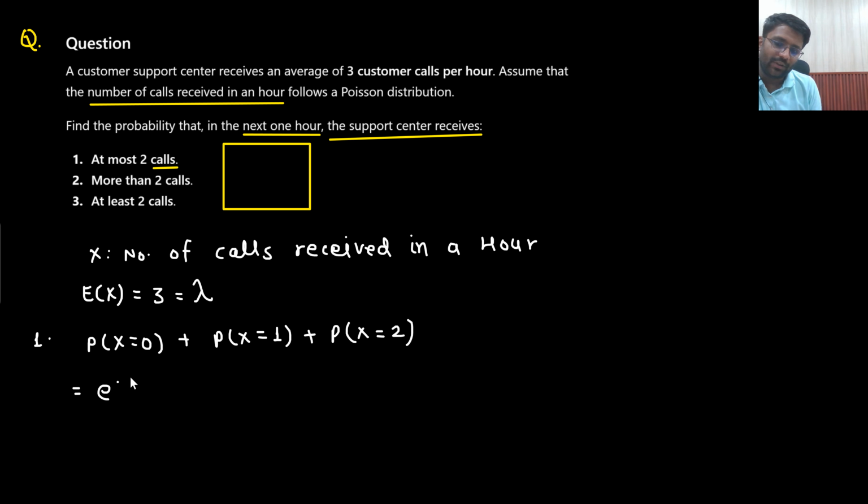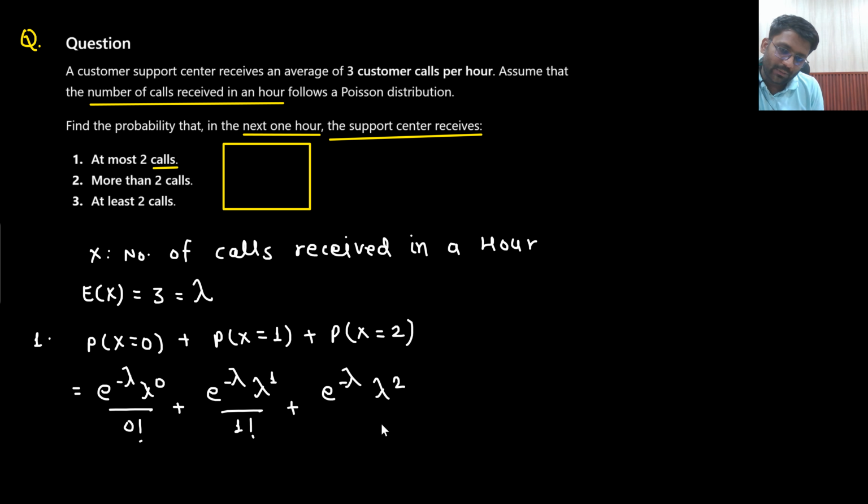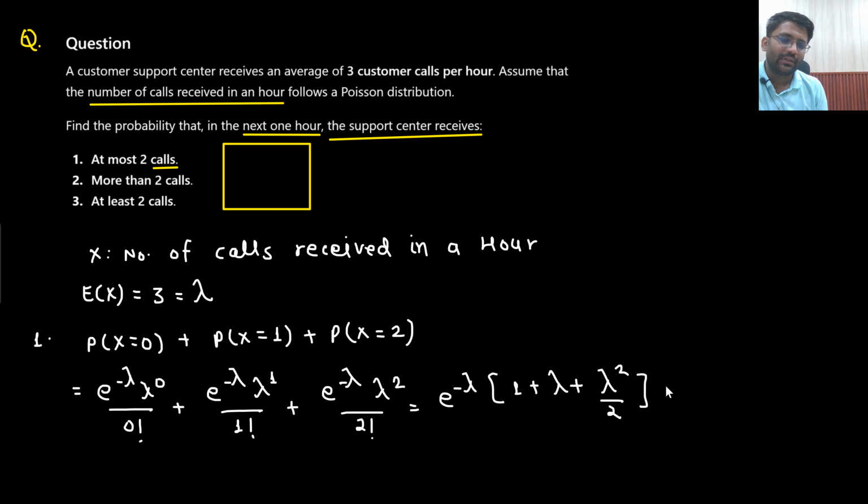So this would be equal to e to the power minus lambda, lambda to the power 0 divided by 0 factorial, plus e to the power minus lambda, lambda to the power 1 divided by 1 factorial, plus e to the power minus lambda, lambda to the power 2 divided by 2 factorial. So that would be equal to e to the power minus lambda, times (1 plus lambda plus lambda square divided by 2). So e to the power minus 3, times (1 plus 3 plus 3 square divided by 2).